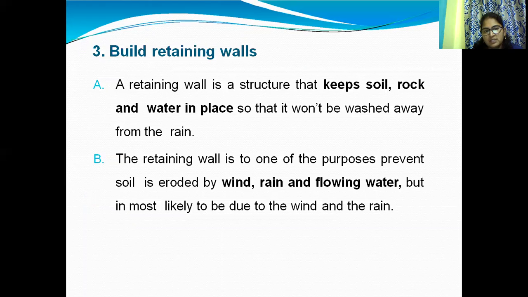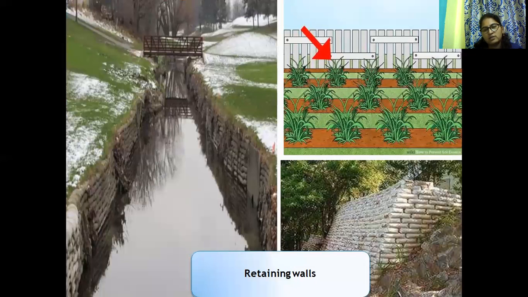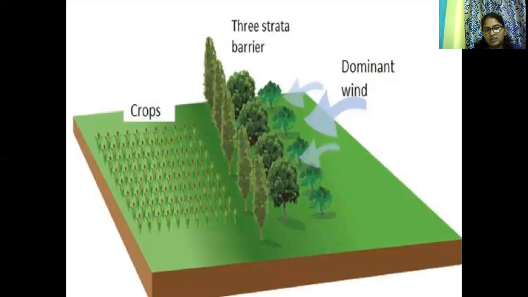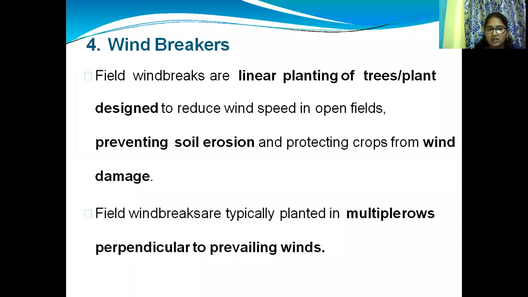Another one is building a retaining wall. The purpose of a retaining wall is to prevent soil from being eroded by wind, air, rain, and flowing water, but it is mostly done for wind and rain. Due to wind and rain, soil will be eroded. Another technique is windbreakers. The advantage is preventing soil erosion and also preventing crop damage from wind.